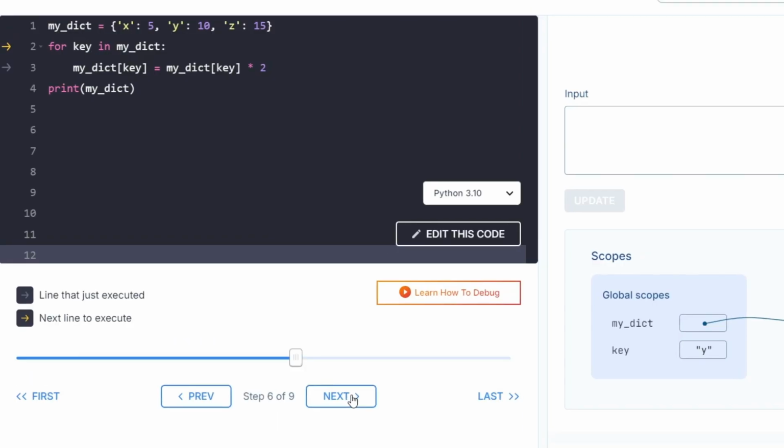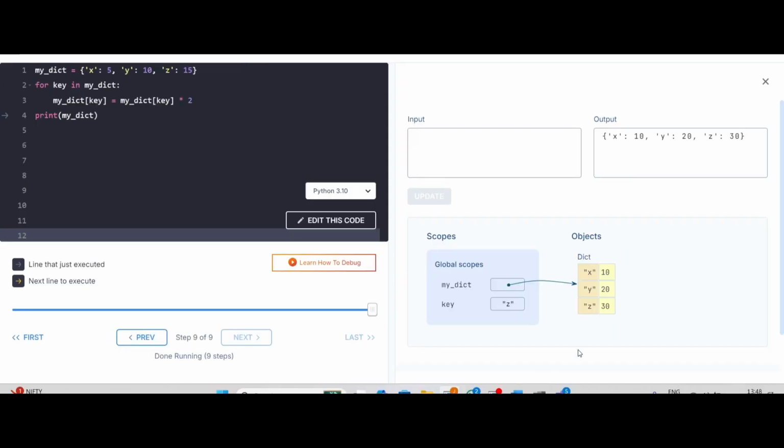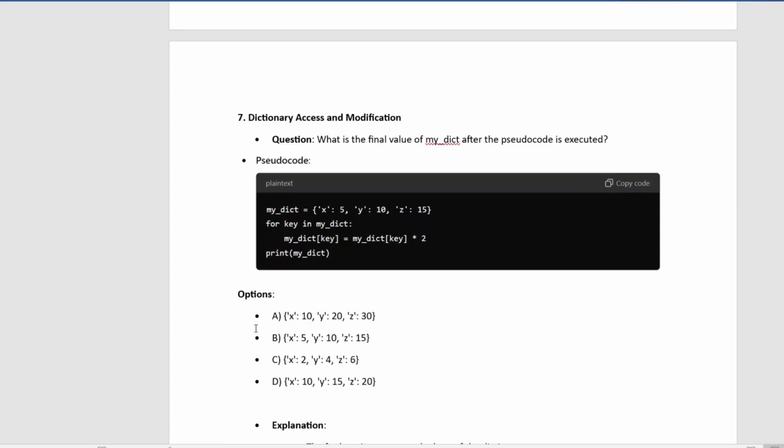So the y value will be 20, and 15 into 2 is 30. So in every iteration, the value is multiplied by 2. So that is the answer: x equal to 10, y equal to 20, and z equal to 30. The answer will be A.